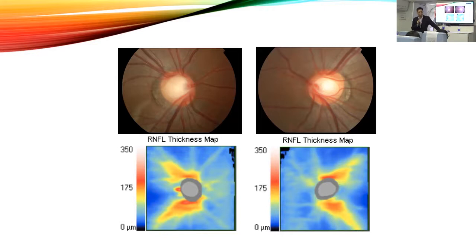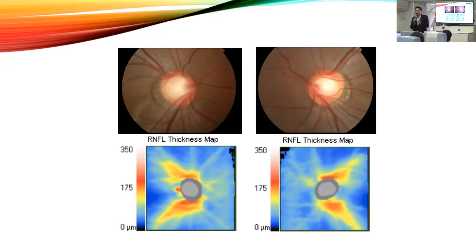This is the reference. Inferior usually is the thickest, and then the superior, and then the nasal, and then the temporal rim. Usually the neuroretinal rim follows the ISNT rule. But again, this is subjective, and it may not be very reliable.